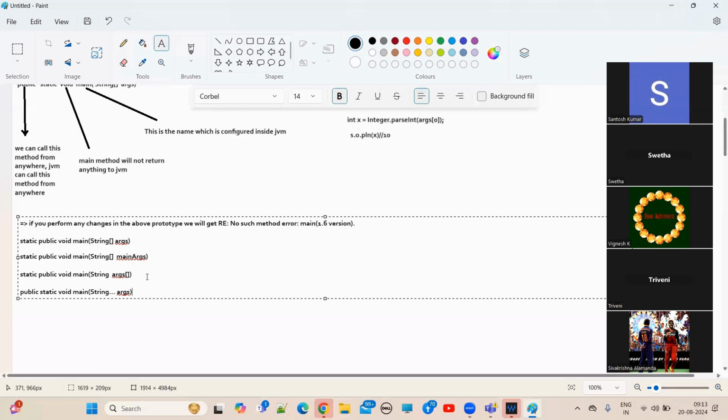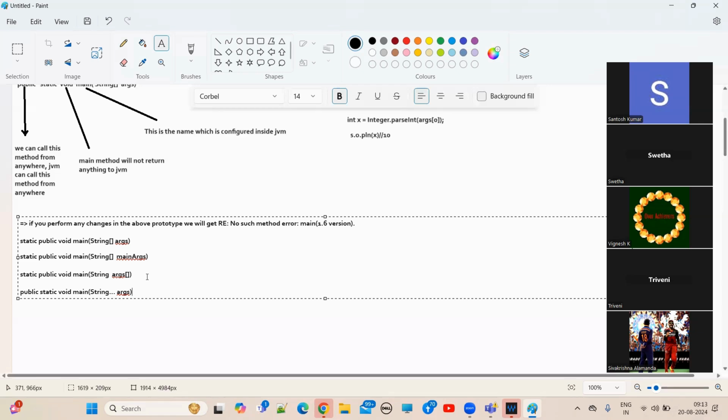Can I call like that? And with a var arg parameter, as we saw yesterday, I can call main of Santosh instead of an array object. Directly I can pass string literals also: Santosh, Vignesh, Rajesh. So we can happily keep a var arg parameter.